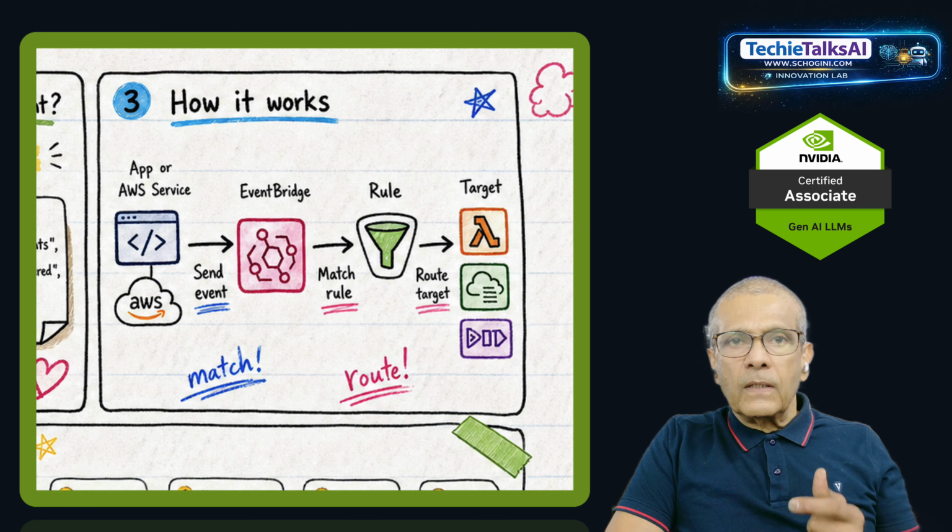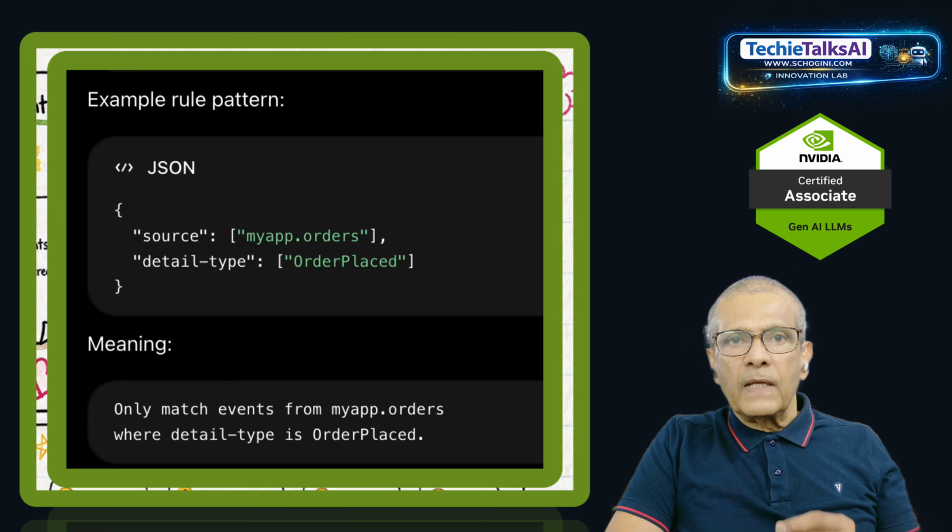What is a rule? A rule is like a filter. It says, if the event looks like this, send it there. Example rule pattern: source is myapp.orders, detail-type is order placed. Meaning only match events from myapp.orders where the detail type is order placed. Event patterns define which event fields EventBridge uses to decide whether an event should go to a target. If the event pattern matches, EventBridge sends the event to the target.